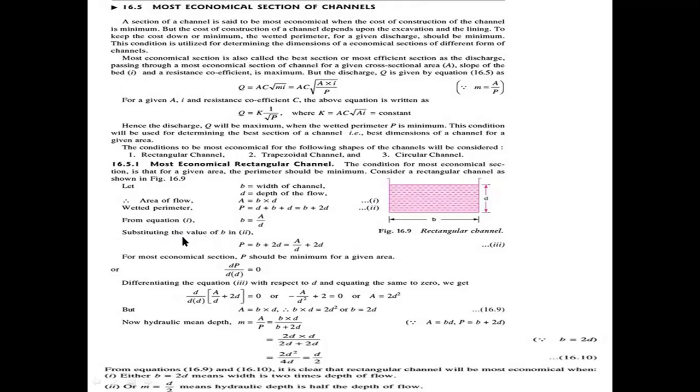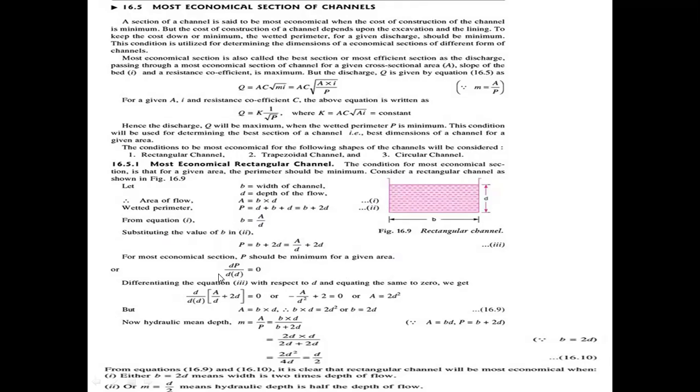Now substituting the value of B in equation 2, P equal to B plus 2D, where B is A by D. So P equal to A by D plus 2D, which is equation 3.